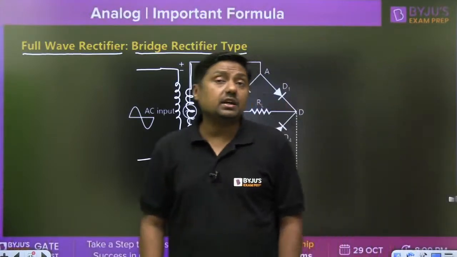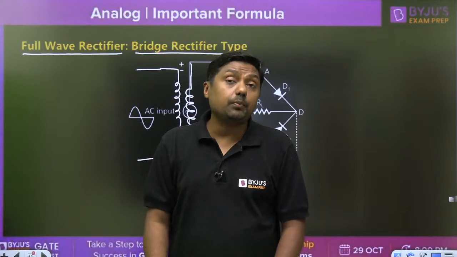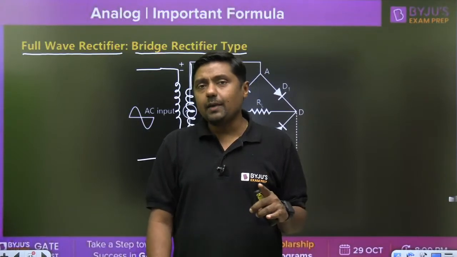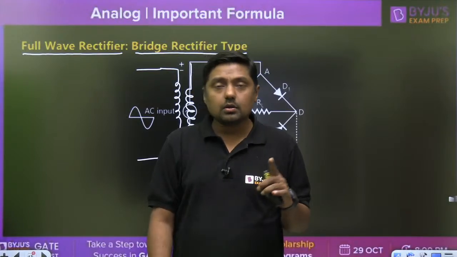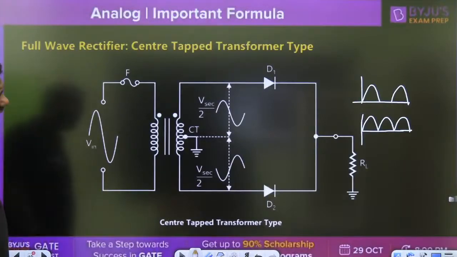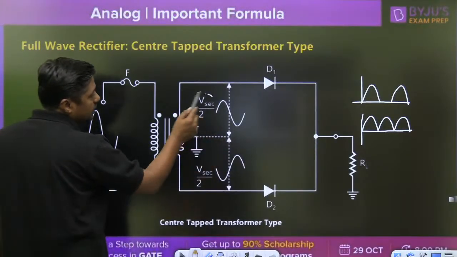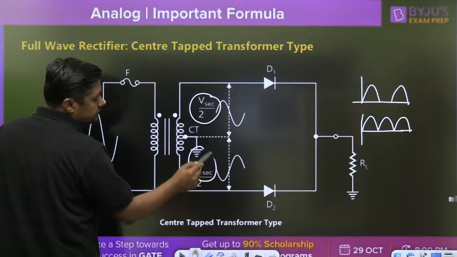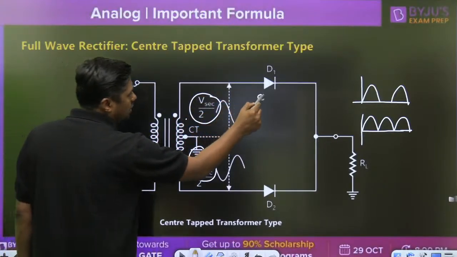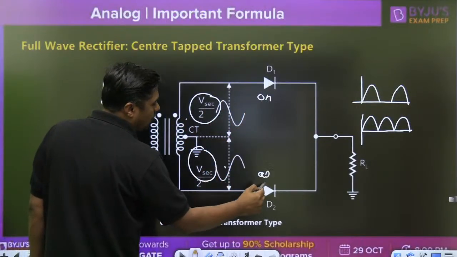In case of center tapped transformer, we can't remove the transformer, because in case of center tap, the transformer will serve two purposes. First, step down or step up, or second, it will provide push-pull voltages. Because of this, when this diode is on, at the same time that diode is off.